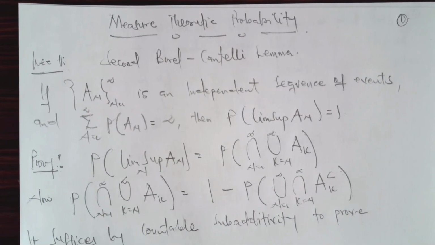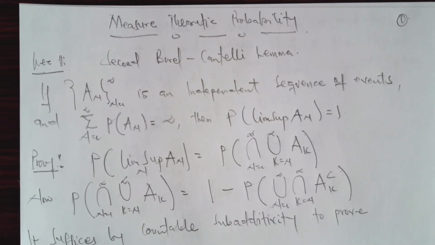Okay, so let's go. If we have a sequence of events An, which are independent events, and the sum of their individual probabilities equals infinity, then the probability of the lim sup of An equals 1. So how do we prove this? We know that the probability of the lim sup of An is equal to the probability of the intersection of the union of what? Of Ak.